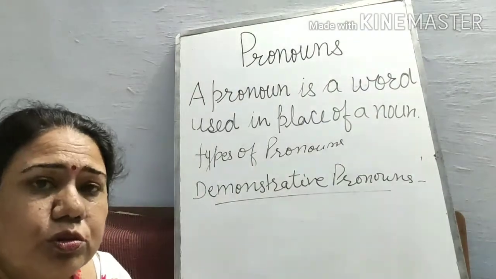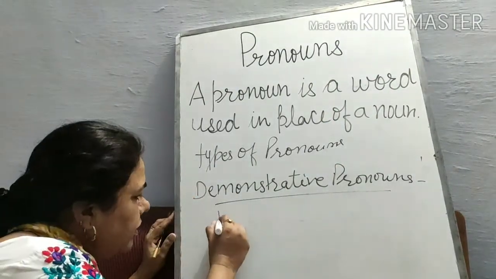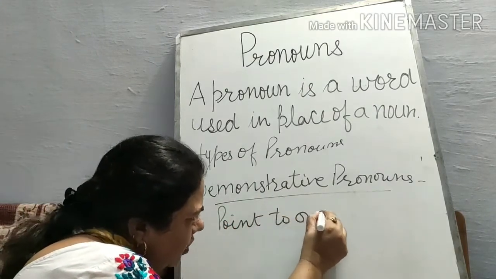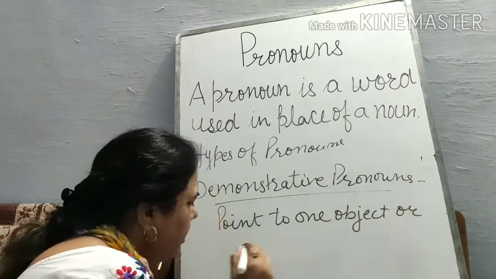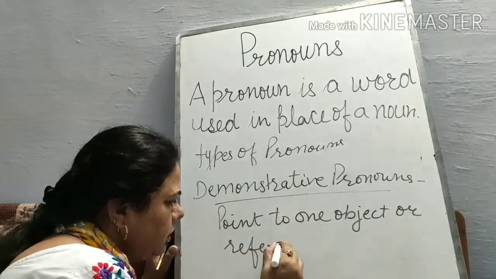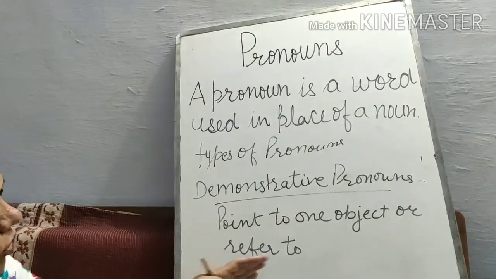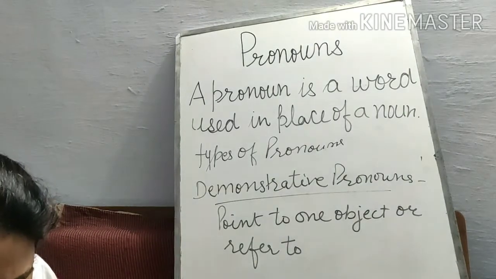They refer to or point to one object or refer to something or somebody. For example, I am giving you one example of this pronoun.